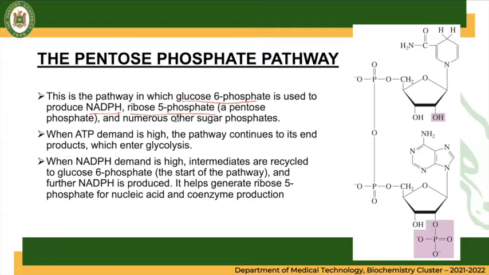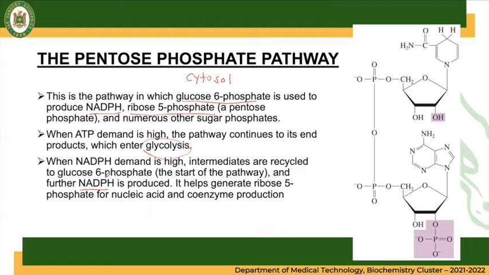So, this process occurs in the cytosol of our cell. So, when ATP demand is high, the pathway continues to its end product, which will enter what we call glycolysis. When NADPH demand is high, intermediates are recycled to glucose 6-phosphate, and further NADPH is produced.